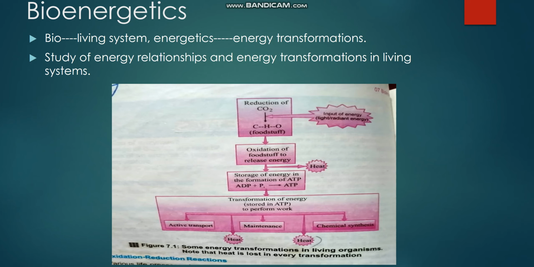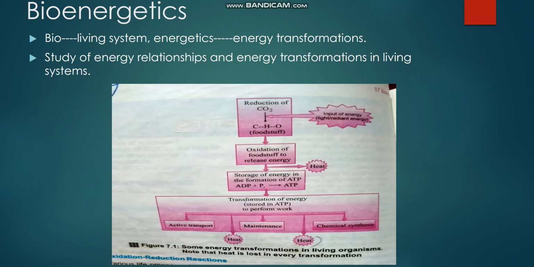This glucose molecule is synthesized and it results in the formation of the molecules which are required by the cell. Then after the formation of the foodstuff, this molecule is oxidized, and the oxidation of foodstuff takes place for the release of energy. This glucose molecule breaks down to release energy, and the process is known as respiration. Some of the energy is released in the form of heat, while the rest of the energy is utilized by the adenosine molecule, that is ADP, and it incorporates inorganic phosphate, and results in the formation of the ATP molecule, which is the cellular energy currency of the cell.